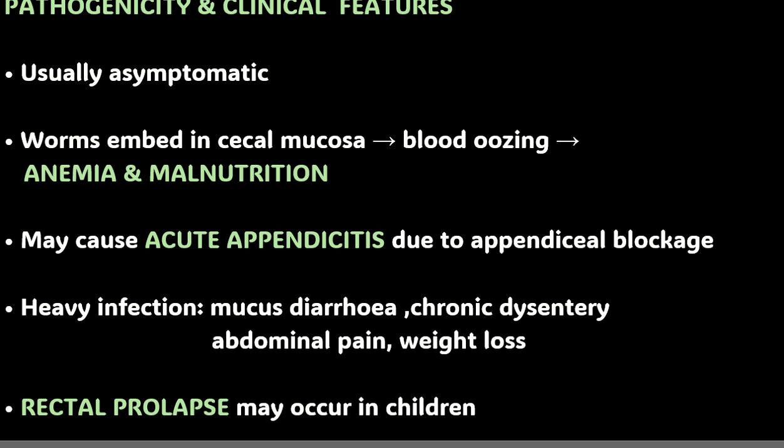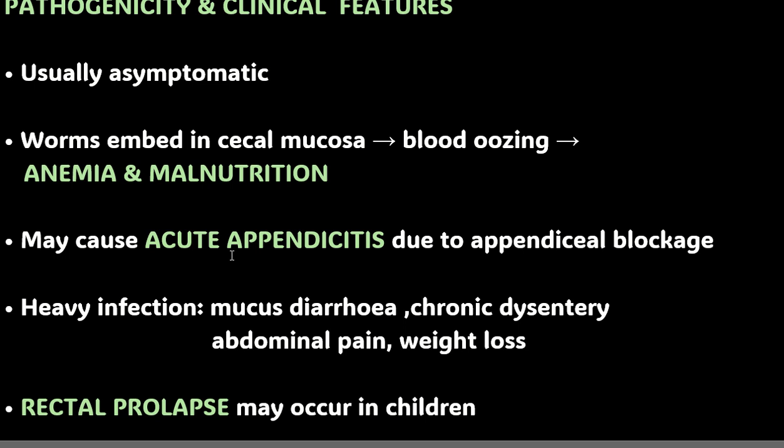Coming to the pathogenicity and clinical features of infections caused by them. Most of the people who are infected by this are asymptomatic. Only if the infection is severe will the person start to show some symptoms. If the infection is severe, the patient will have anemia and malnutrition, because the worms embedded in the cecal mucosa ooze out blood from that person, and thus the patient will develop anemia and malnutrition.